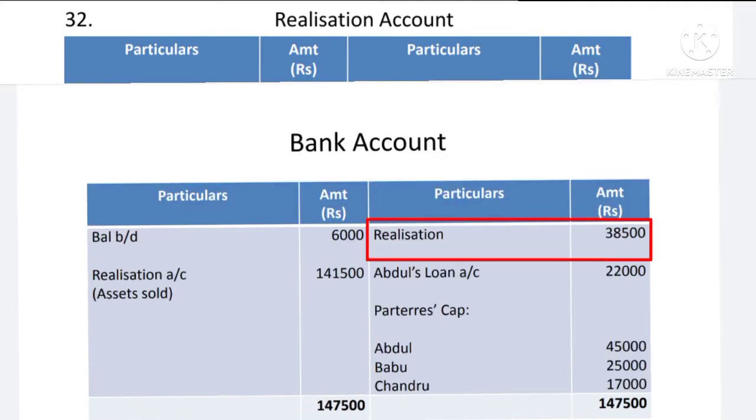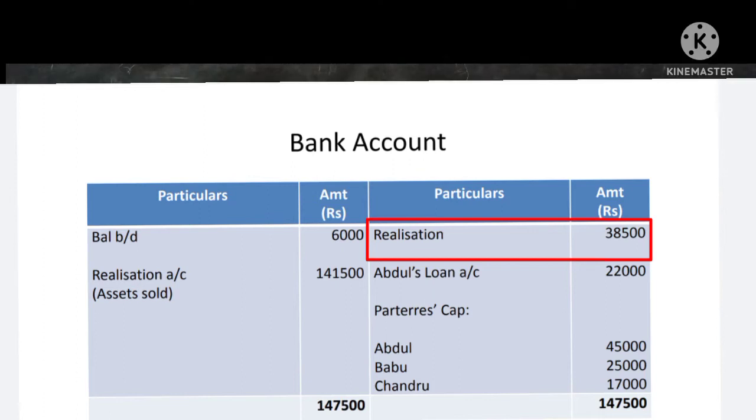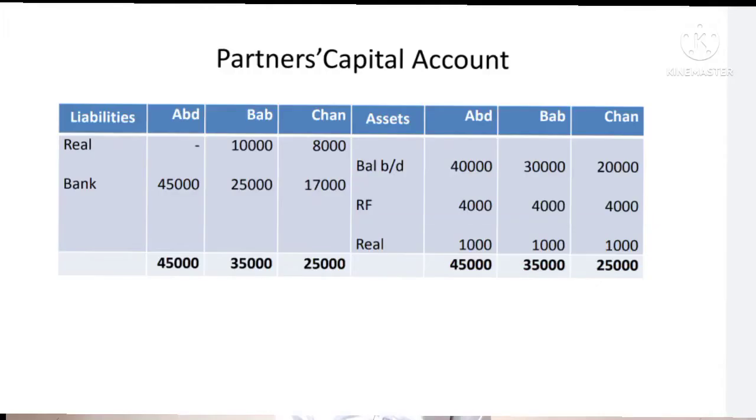It has to be recorded in the bank account on the credit side. So on the top, where some space is provided, you write "By realization" in brackets: the liabilities and the realization expenses paid, 38,500 rupees. And thereafter, two assets are taken by the partners.